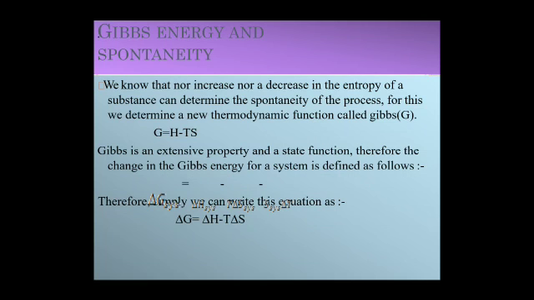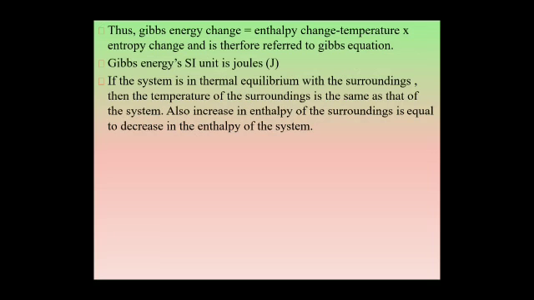Therefore, the change in the Gibbs energy of a system is defined as follows. Delta G is equal to delta H minus T delta S. The Gibbs energy change is equal to enthalpy change minus temperature times entropy change, and it is therefore referred to as the Gibbs equation. Gibbs energy's SI unit is joule.